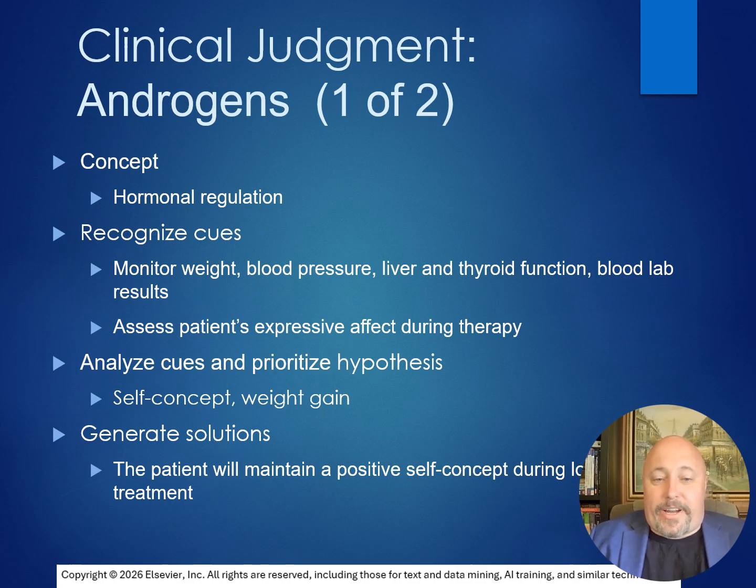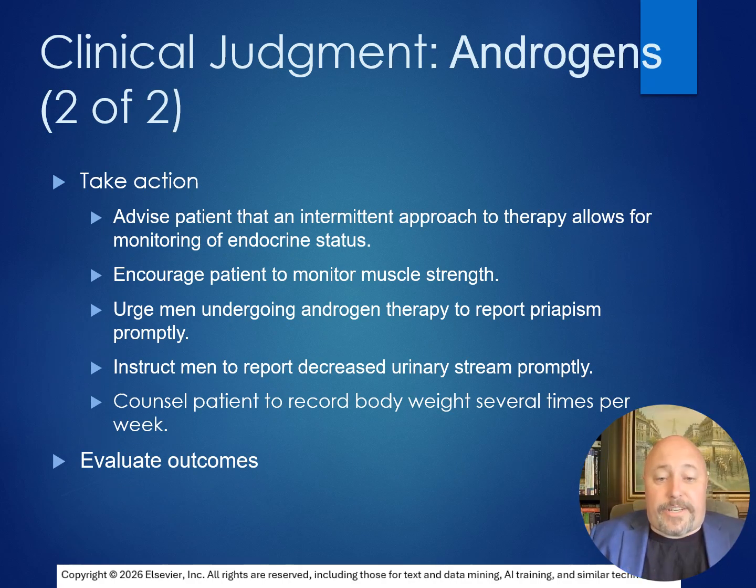We want to keep a careful eye on everything from monitoring weight, blood pressure, liver and thyroid function, as well as blood lab results. You should also assess the patient's affect during therapy. Advise the patient that an intermittent approach to therapy allows for monitoring of their endocrine status. You should also encourage the patient to closely monitor their muscle strength and urge men undergoing androgen therapy to report any priapism promptly.